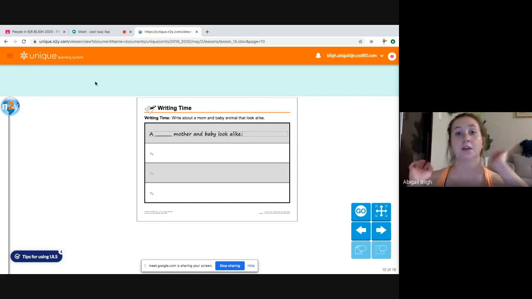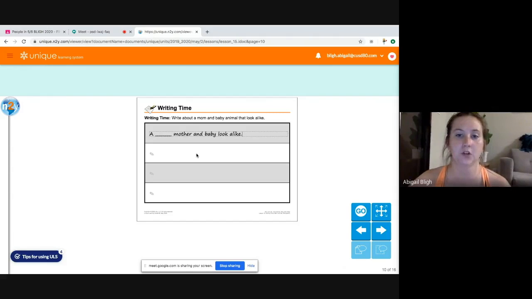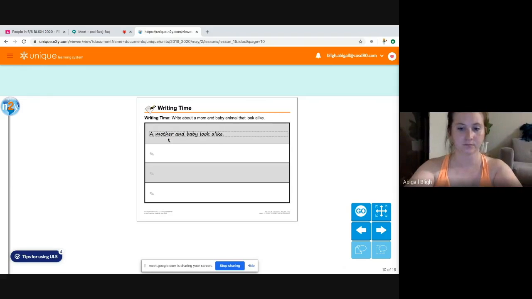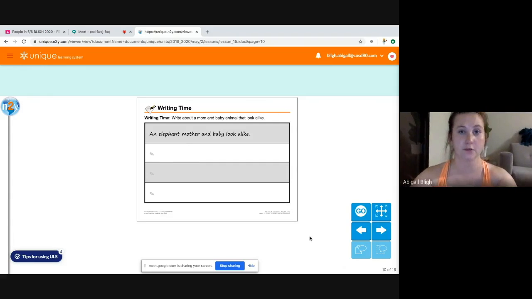Okay, that fits. So that's going to be your sentence starter. It says, a blank mother and baby look alike. So you're going to put the name of your animal here. For me, it's elephant. So an elephant mother and baby look alike. But again, you're going to put the name of your animal here. And again, like I said, feel free to pause the video if you need more time because I am going kind of fast.